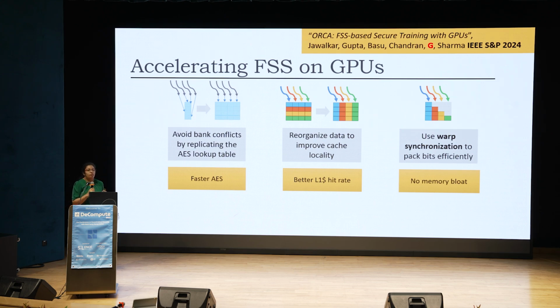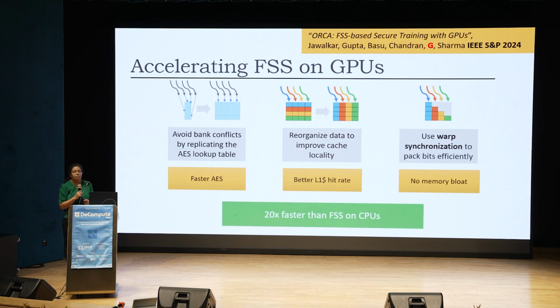You need to reorganize your data so that you're cache friendly on GPUs. GPUs have very small caches which are shared across all the threads, so if you do things dumbly, your cache locality will not be there. Moreover, you need to do packing efficiently on the GPU itself so that you don't have memory bloat and have less data going between CPU and GPU on the PCI bus. Once we do all this, without getting into the details, we have an FSS implementation on GPUs which is 20x faster than FSS on CPUs.